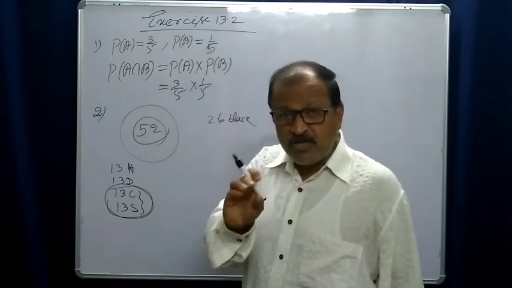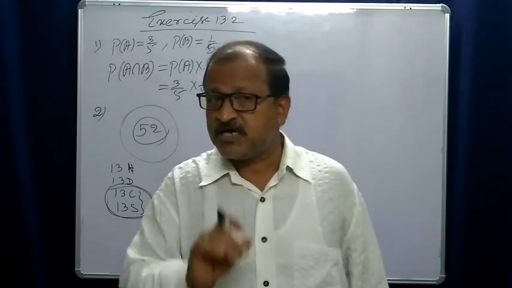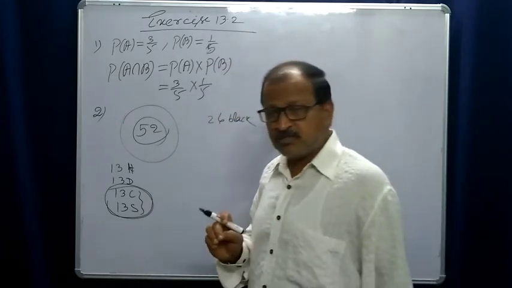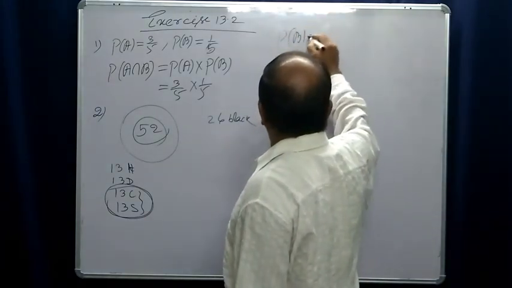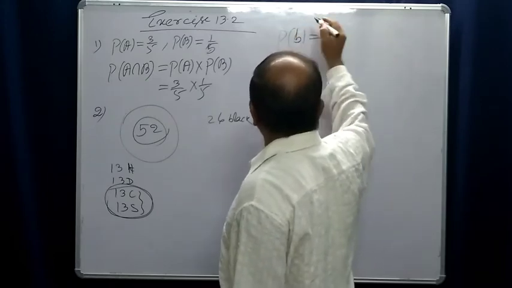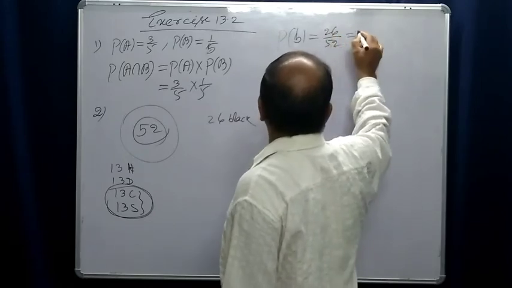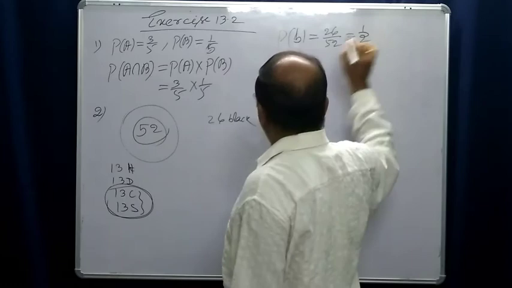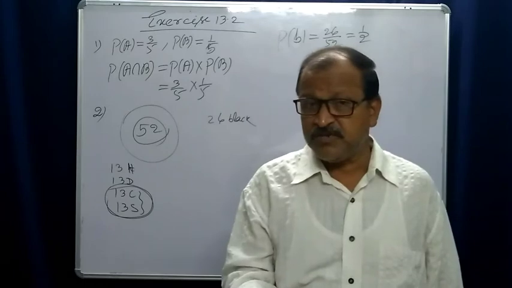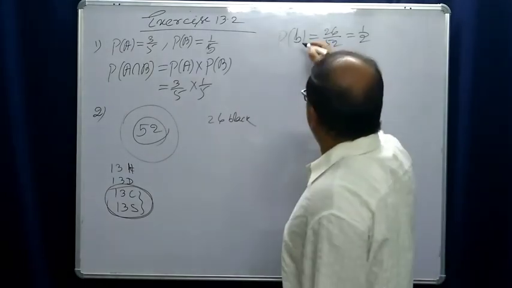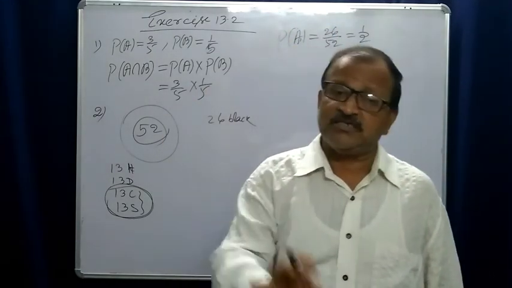So probability of getting black is 26 by 52, which is 1 by 2. Suppose this is the event A: to obtain a black card in the first draw, and the card is not replaced.